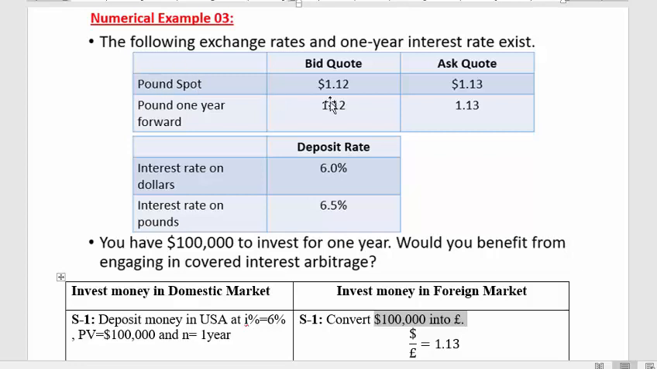So as a customer, if I am buying pounds, it means the bank will sell to me, and the selling price of the bank is called the ask. So we will use the ask quote. Why? Because we are purchasing pounds and this exchange rate is also based on the pound. So the pound will be purchased by the customer, which is us, and the bank is selling.